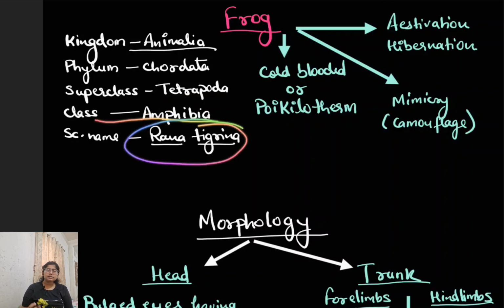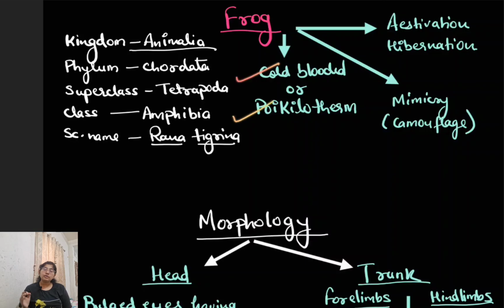Coming on to their basic behavior, structure and patterns, frog is a cold-blooded animal or poikilotherm, which means its body temperature will vary according to the temperature of the environment. They cannot maintain the temperature of the body. Now it goes under estivation, that is the summer sleep, and also hibernation, that is winter sleep. They only remain active in the rainy season. Now, mimicry or camouflage is observed in the frog, which means they will match their body color to the surrounding.